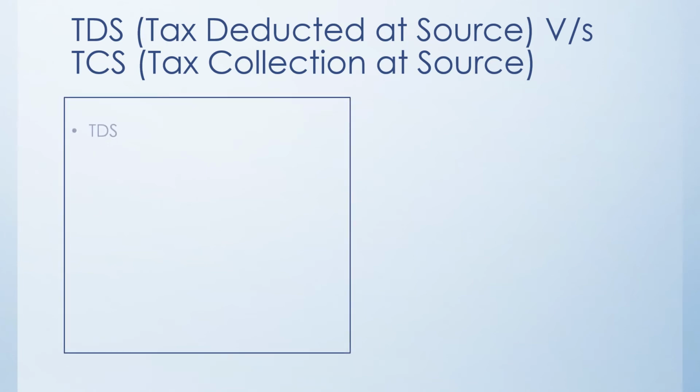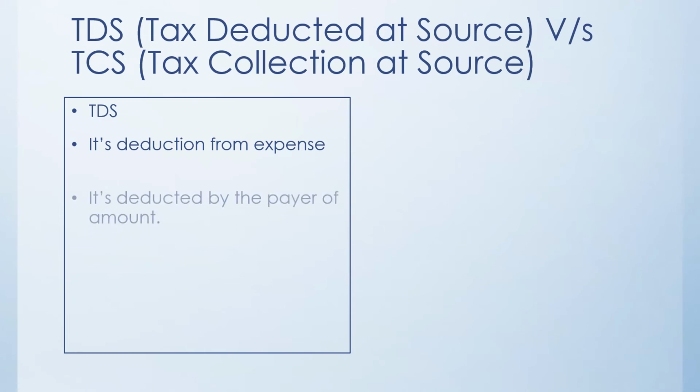Now tax deduction at source is a deduction which has to be made whenever we make a payment to our creditor. That means if we are incurring certain expenses, when we are paying the creditor, we are not supposed to pay 100% of the bill amount. We have to deduct 5% of that particular bill amount and pay that 5% to the government, and 95% has to be paid to the creditor.